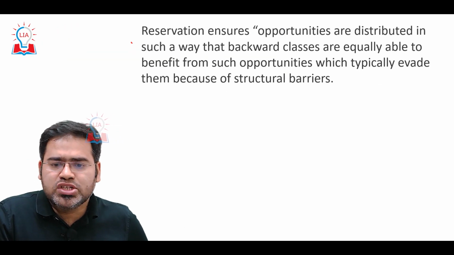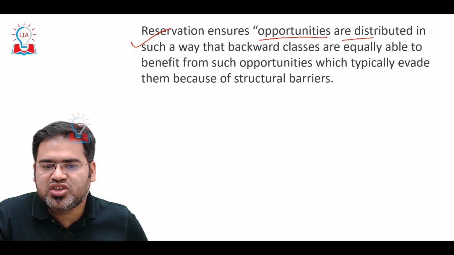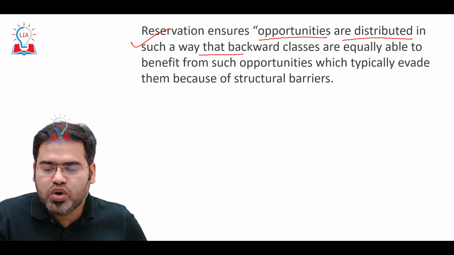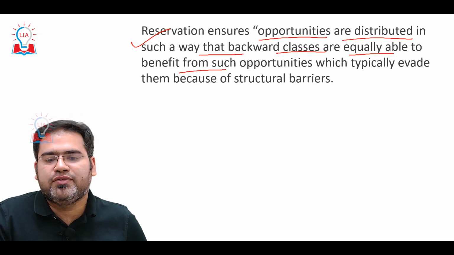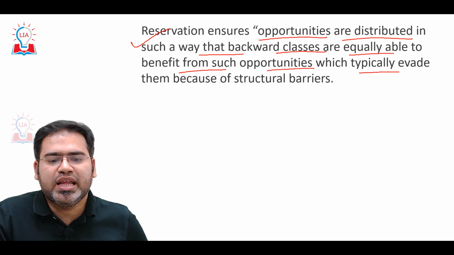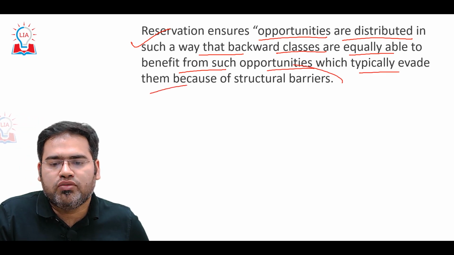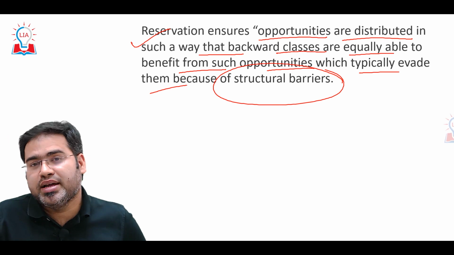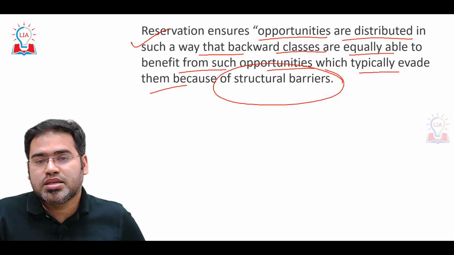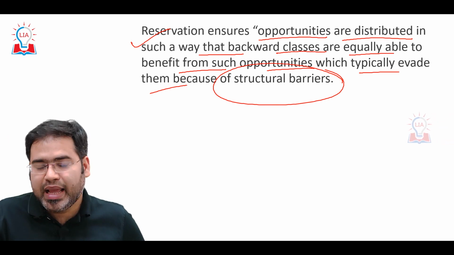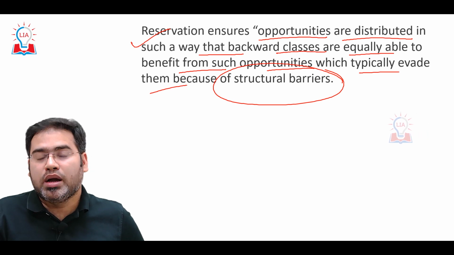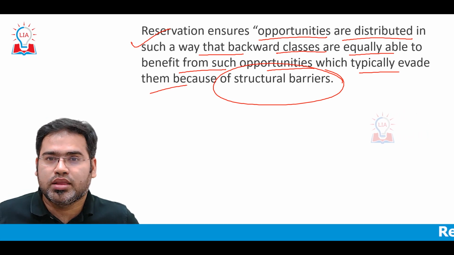Reservation ensures opportunities are distributed in such a way that backward classes are equally able to benefit from opportunities which typically evade them because of many structural barriers, like not having access to good education, good health, a good community, or good guidance.